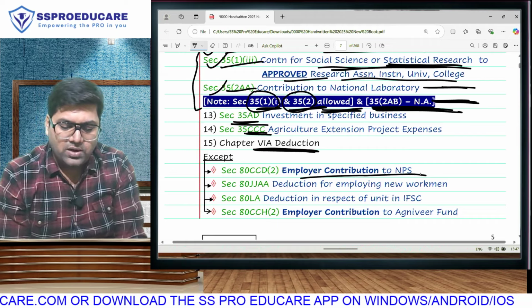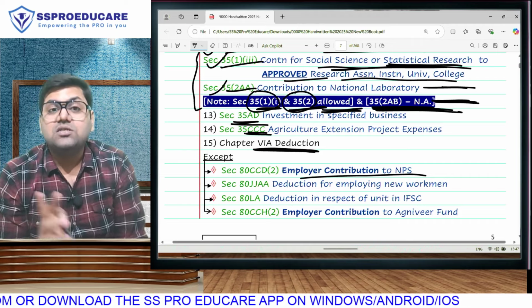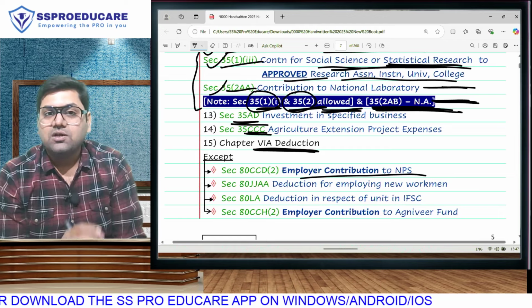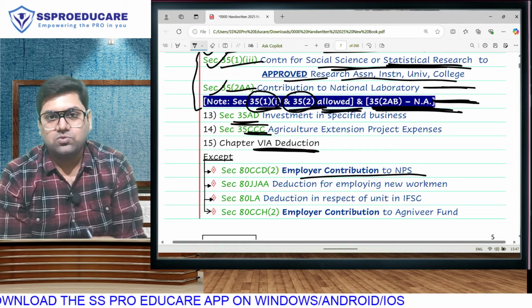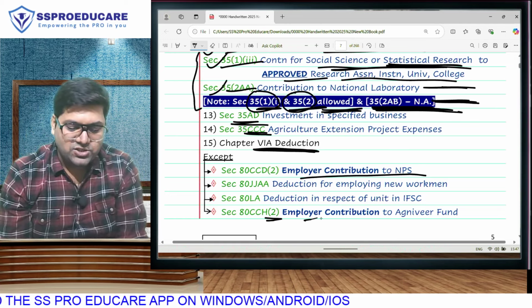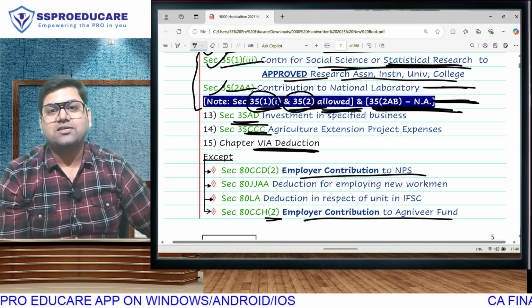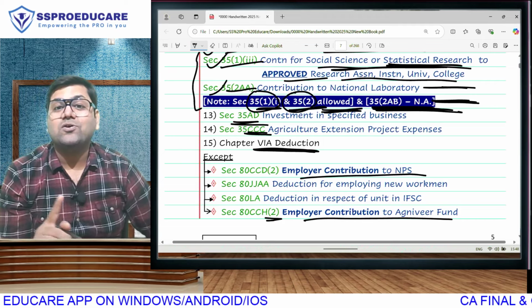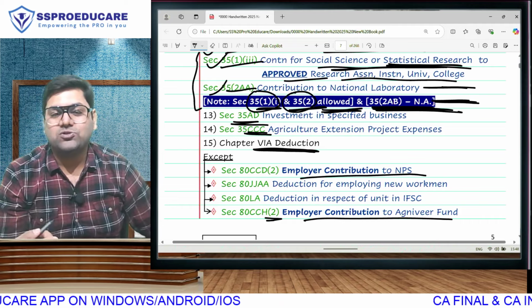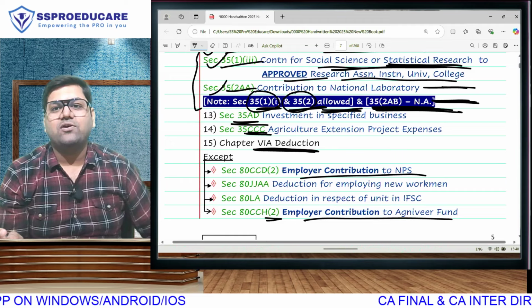80CCD(2), employer contribution to NPS. There is 80CCD(1) also, which is own contribution, and 80CCD(1B) is also own contribution. That is not going to be allowed. Only sub-section 2, employer contribution, because we are including it in the income. 80CCH(2), employer contribution to Agniveer fund. 100% of the contribution is allowed as a deduction. Only employer contribution. Here also we have sub-section 1, own contribution, that won't be allowed. Only sub-section 2, once again, because it is included in your salary.